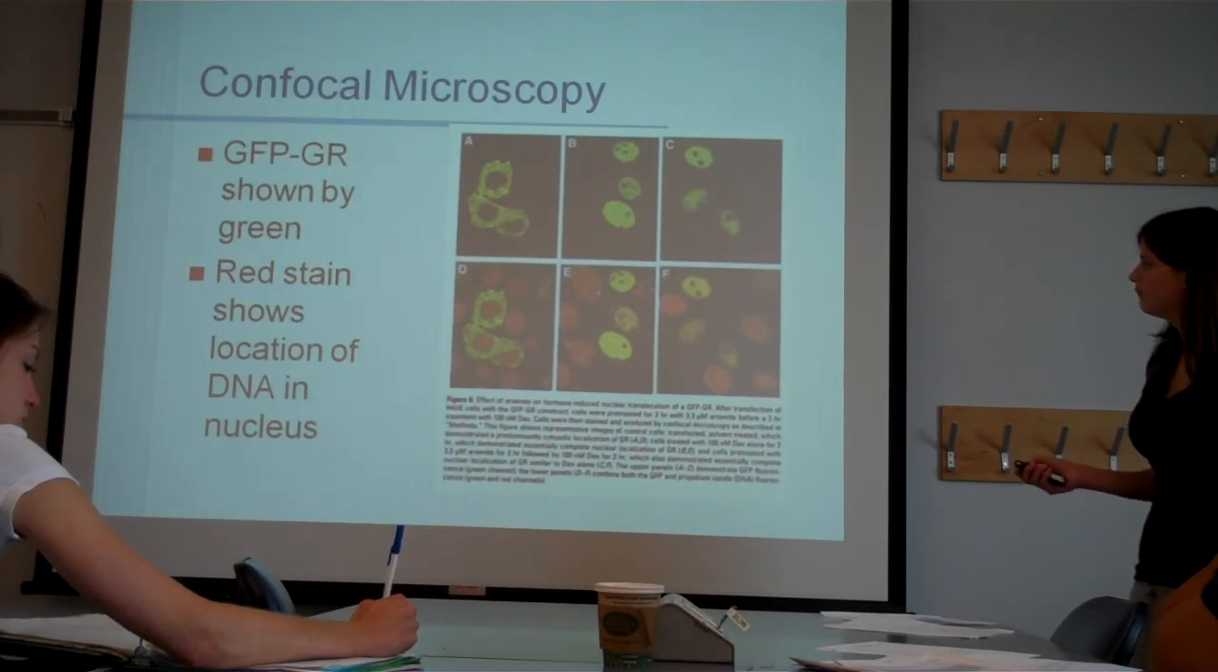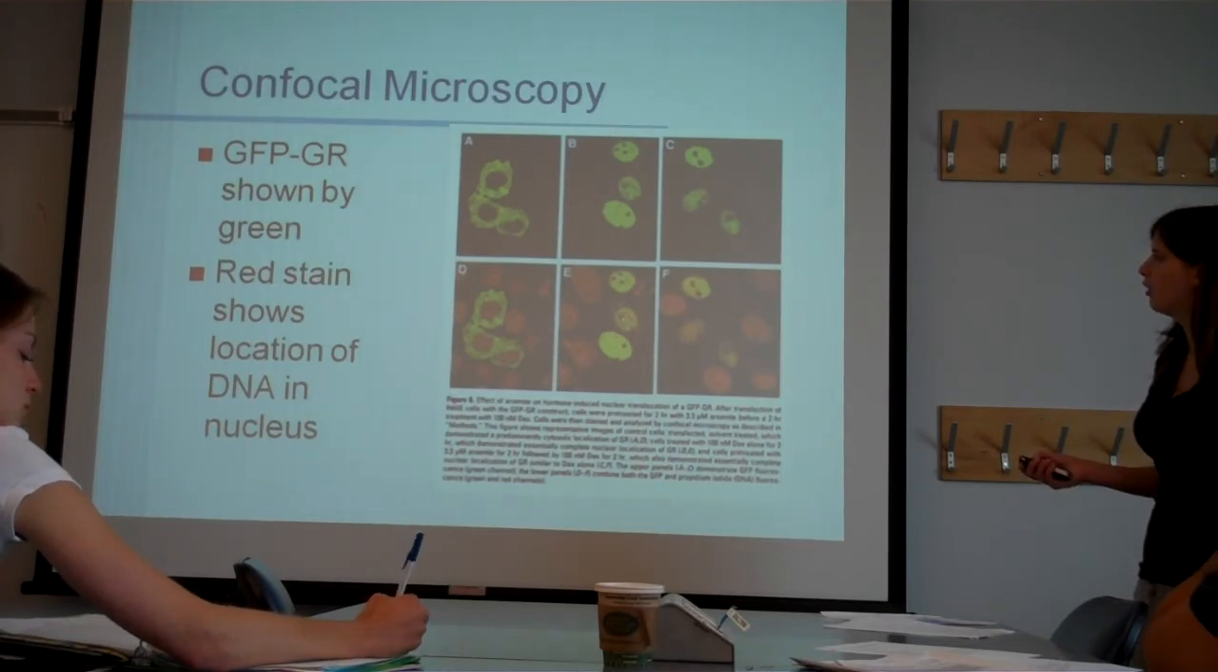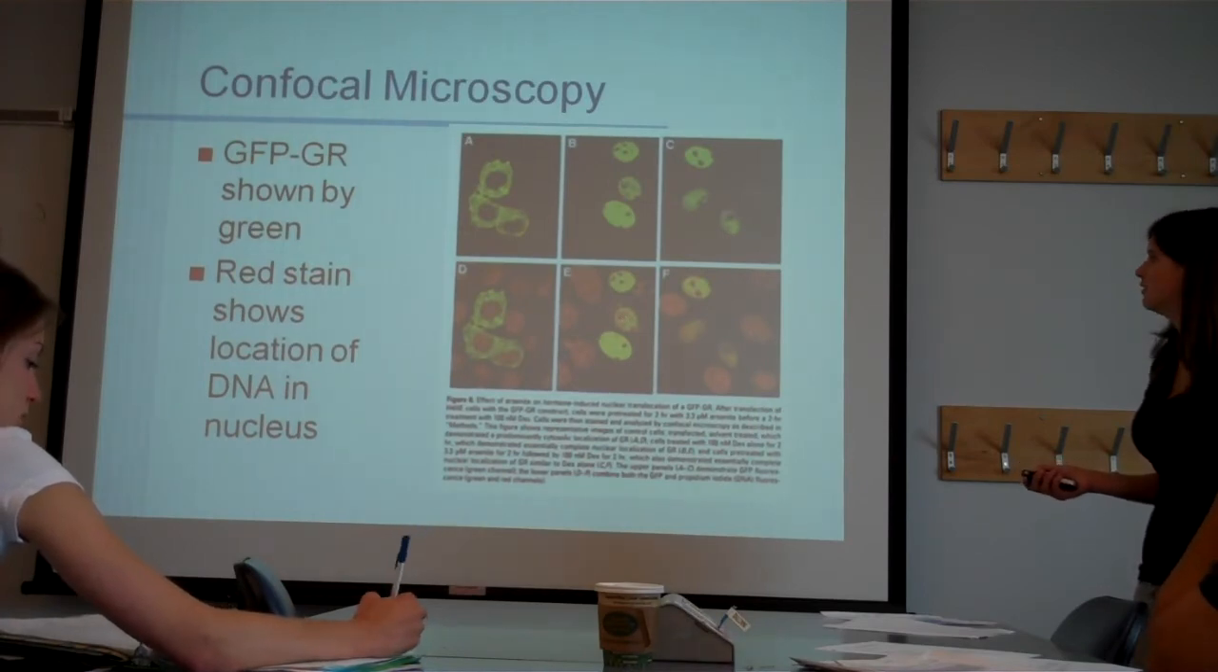And then in this one, you can see that the red cells were just the DNA, and then these, it's kind of hard to see on this because it lost some of its resolution, but these were like lighter. So these were overlapped, so you can see that it's still stained red, but also all of the green fluorescent tag GRs translocated into the nucleus.